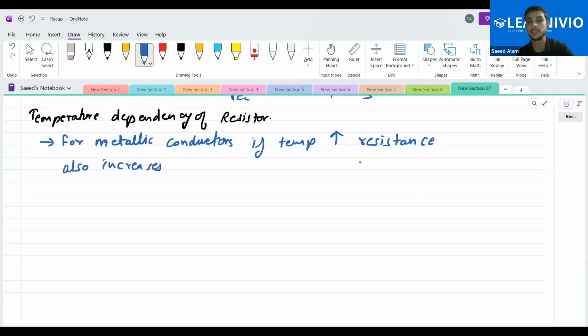So whenever the temperature rises, the resistance also increases. The reason behind that is, whenever there is a metallic conductor, there are already a lot of electrons present inside it. So a lot of charges are already present here.